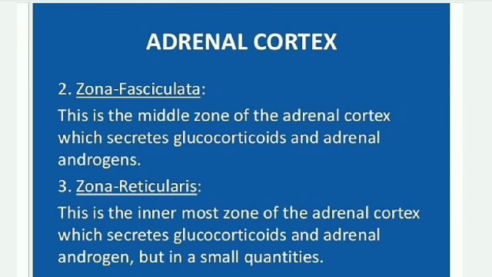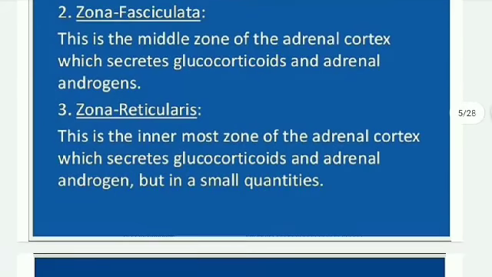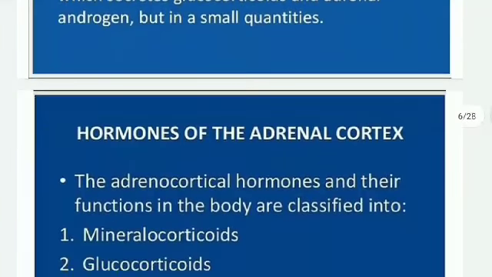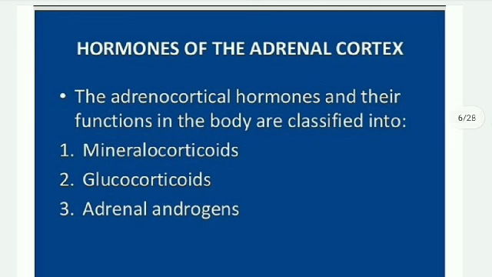Next, the second one, zona fasciculata. This is the middle zone of the adrenal cortex, which secretes the glucocorticoids and adrenal androgens. Next, zona reticularis. This is the innermost zone of the adrenal cortex, which secretes the glucocorticoids and adrenal androgens, but in small quantities. Hormones of the adrenal cortex: the adrenal corticoid hormones and their functions in the body are classified into three types. They are mineralocorticoids, glucocorticoids, and adrenal androgens.